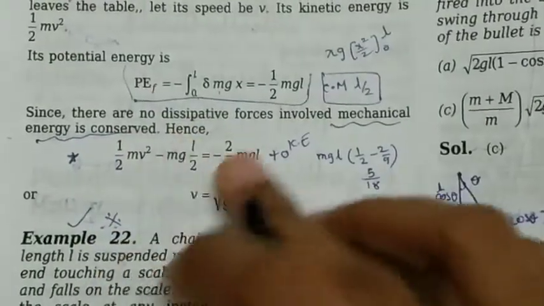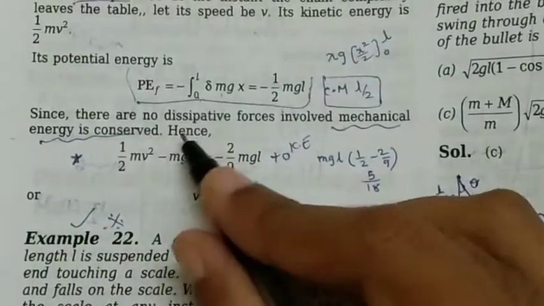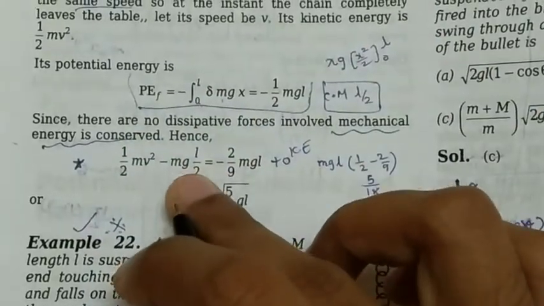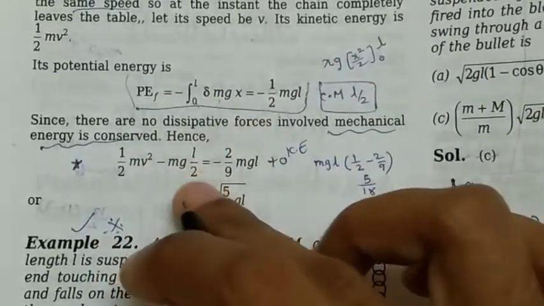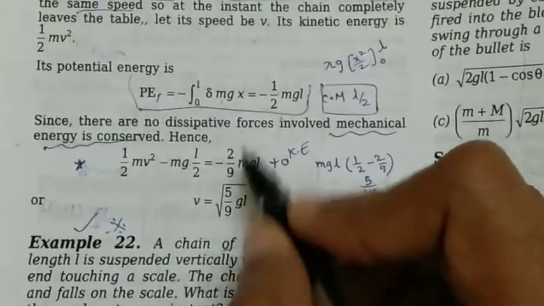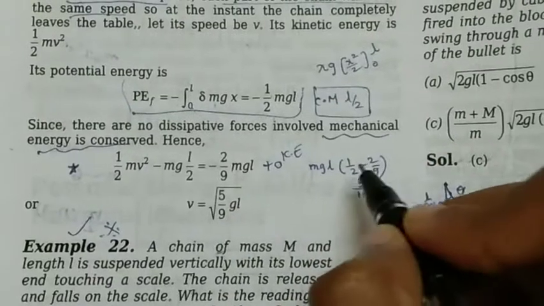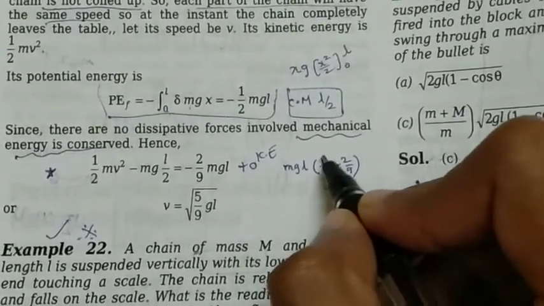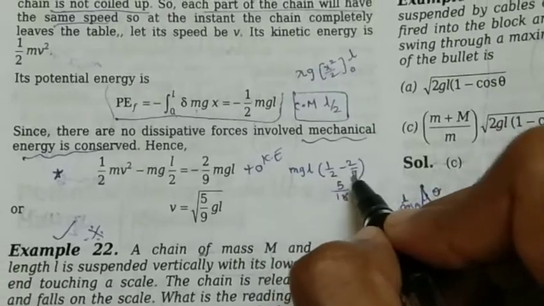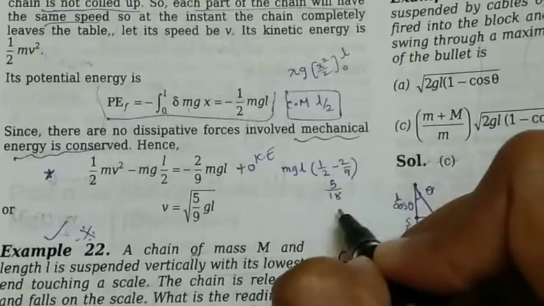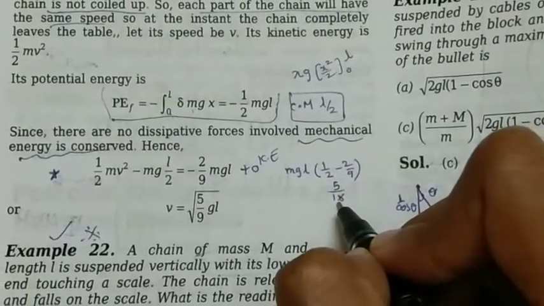If we solve this, m would get cancelled, and this is minus mgL by 2. If it goes to the other side, plus mgL by 2 you would have, that means 1 by 2 minus 2 by 9. If you take the LCM, 2 into 9 is 18, here 9, and here 9 into 2 is 18, 2 twos are 4, 9 minus 4 is nothing but 5, so 5 by 18 you would have.